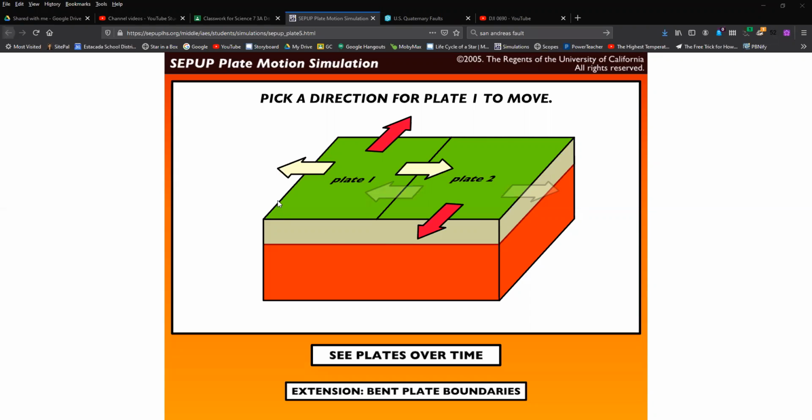Mr. Donnelly here. I'm just going to show you real quickly how to maneuver through this simulator that you're going to be messing with today. When you get to this simulator, it's going to give you some options, and you can choose basically by hovering over any of these arrows.